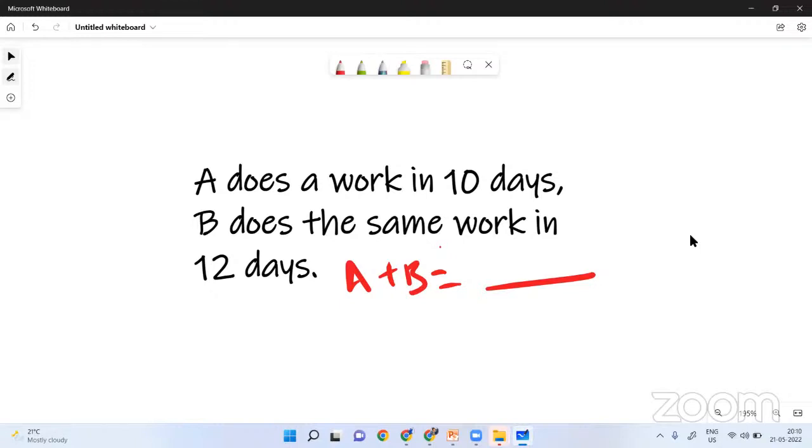Twenty seconds more. Done. Okay, time up.